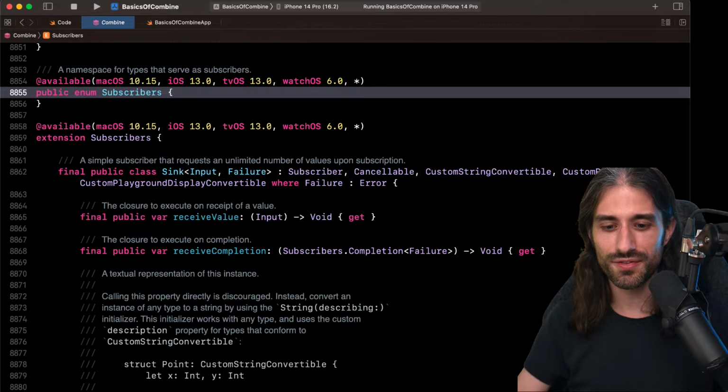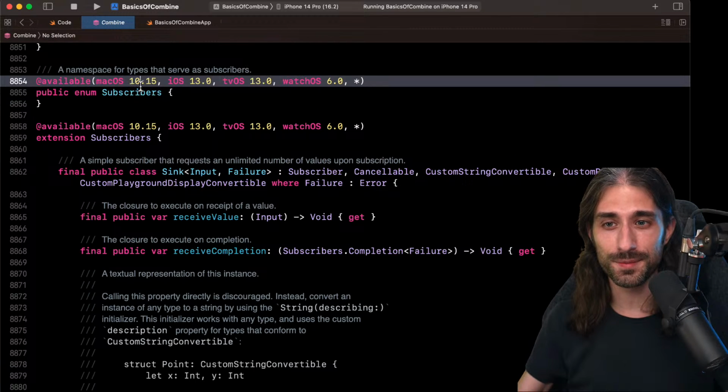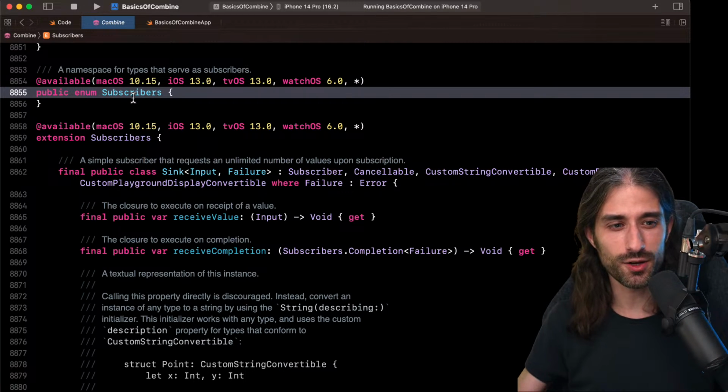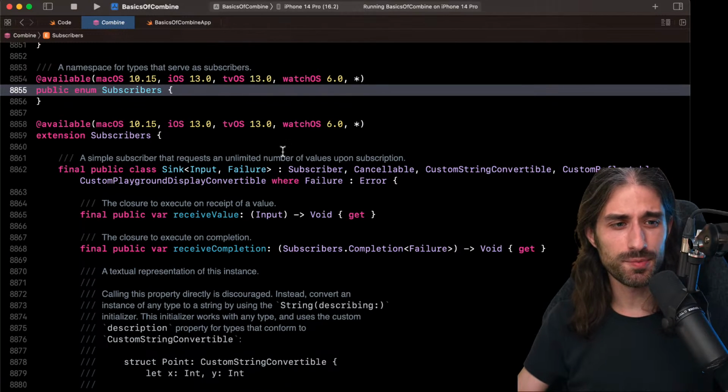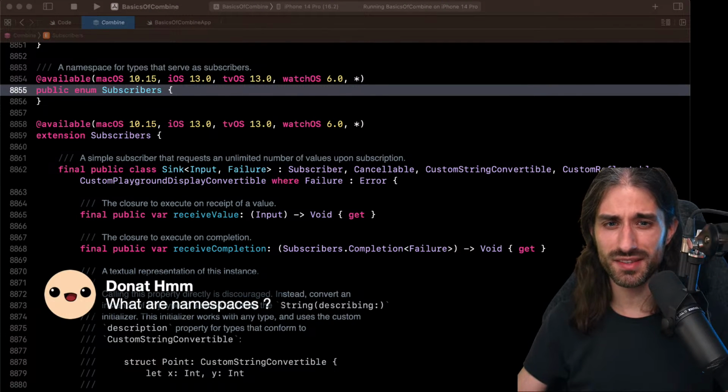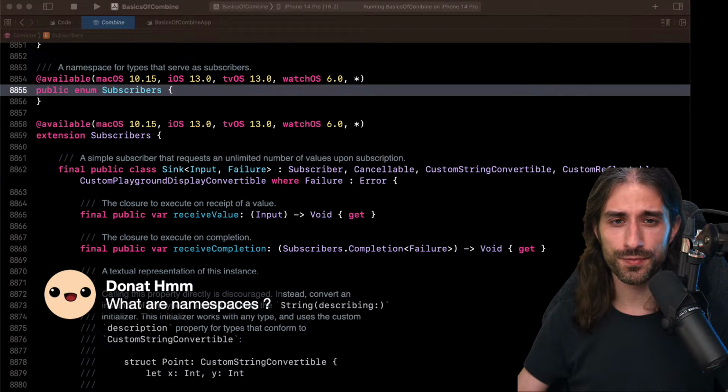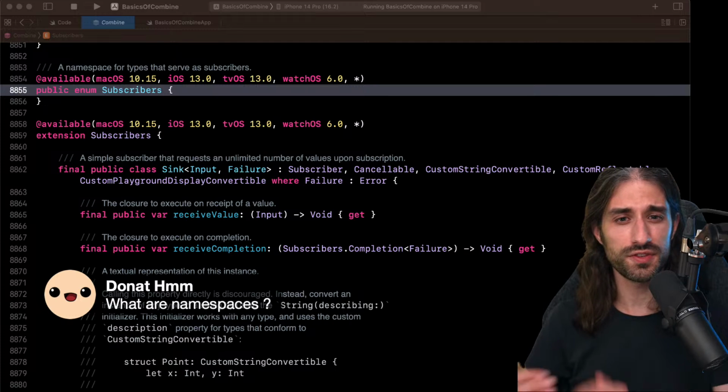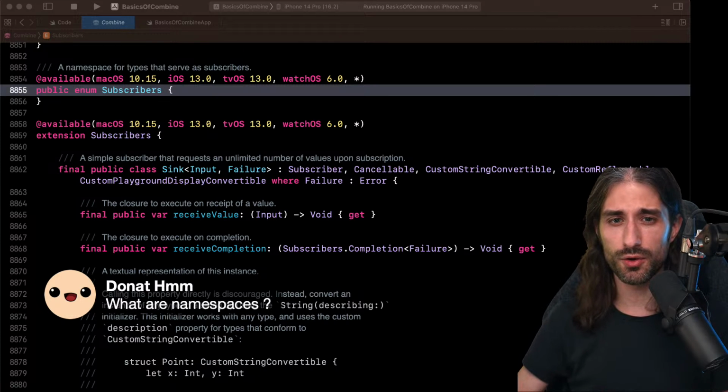And so, what do we find in this namespace, for lack of a better word? So a namespace. What's a namespace? Good remark. A namespace is basically a way to create a sense of hierarchy. When you create a function top level, as the name suggests, it's at the top level, so you can call it from anywhere.